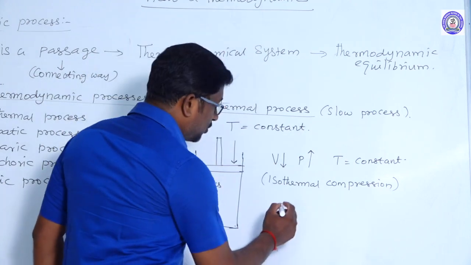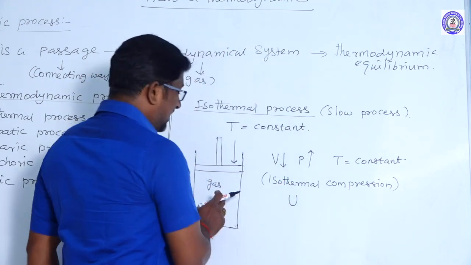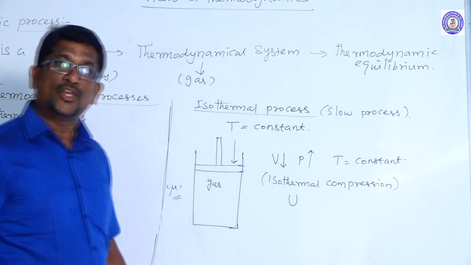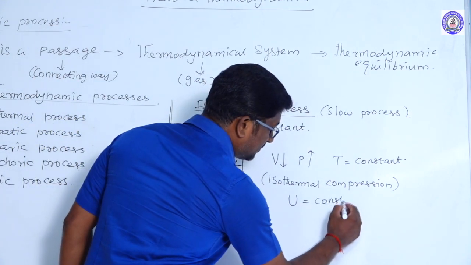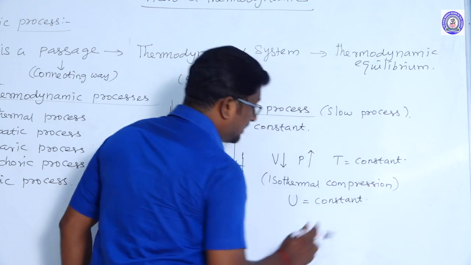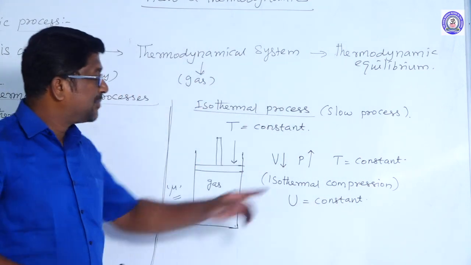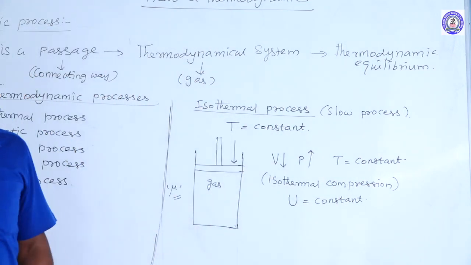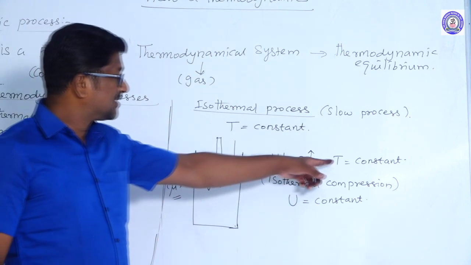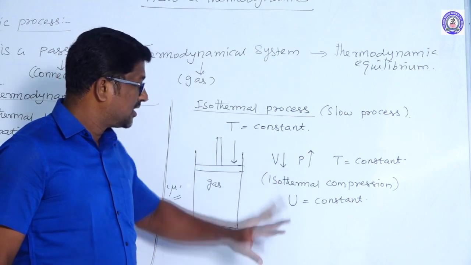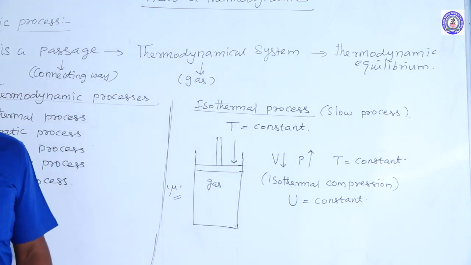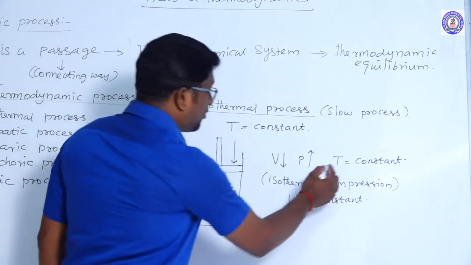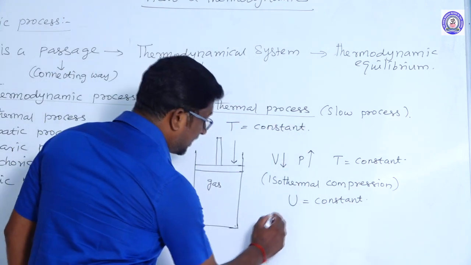And also the internal energy of the gas, denoted by U, is constant. This is because the internal energy of the gas depends on the temperature of the gas. Since the temperature of the gas is constant in isothermal process, the internal energy of the gas is also constant, right? So what about the change in temperature and the change in internal energy?